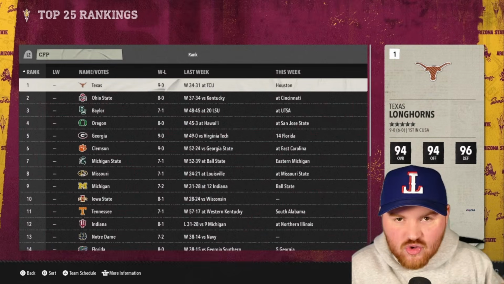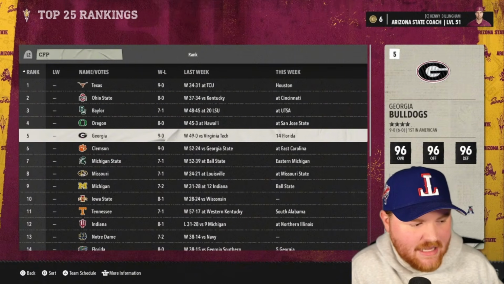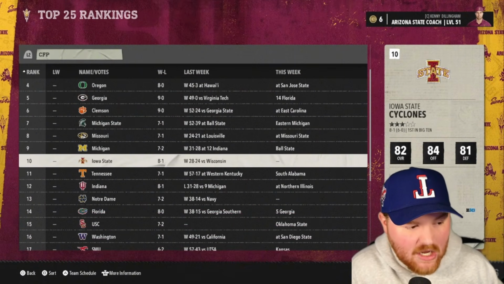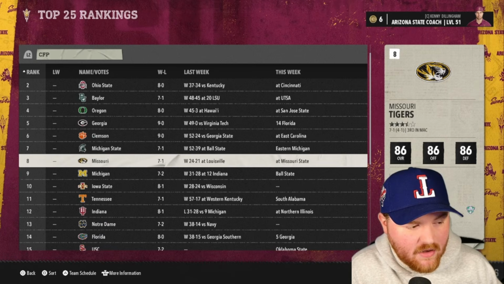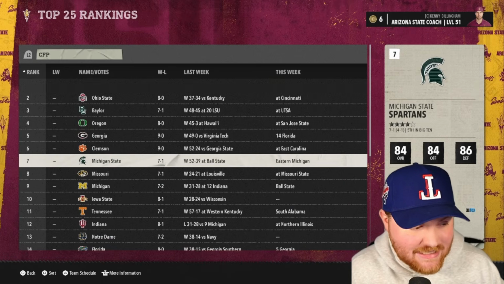We need Georgia, Notre Dame in the national championship. That's the perfect one. Iowa State is not going away. They're still in the playoff hunt. Missouri also has worked their way up. Michigan State staying up there.